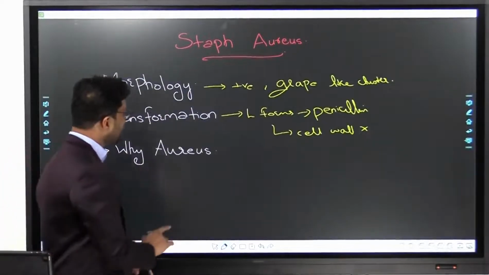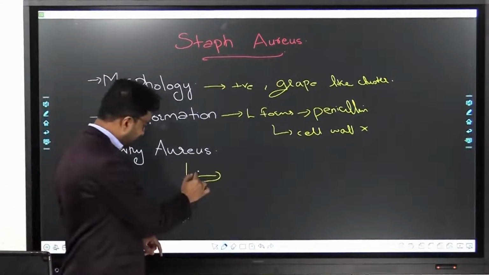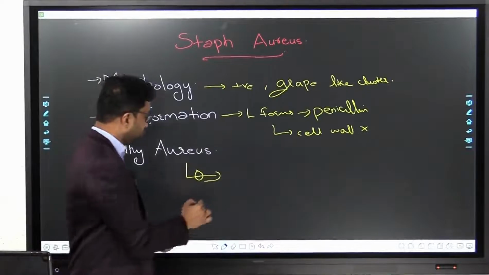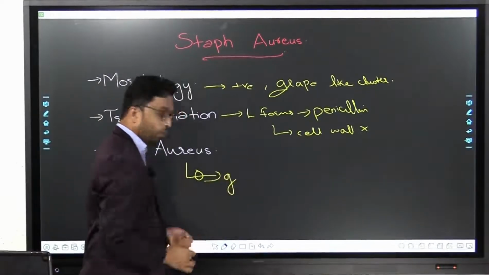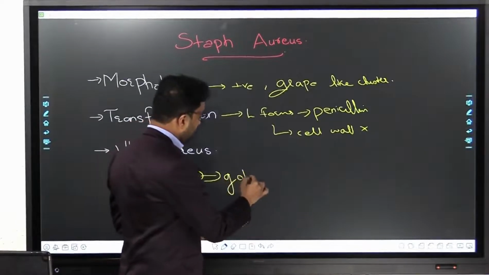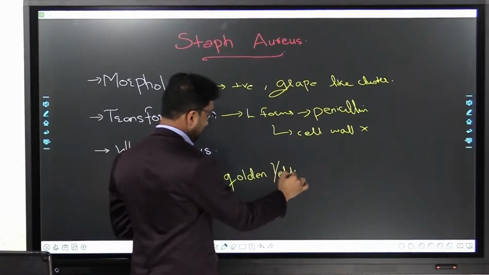Now, why is it called aureus? Because of its particular color. Aureus means golden yellow. When you grow it in culture media, as we'll see later, it shows a golden yellow color.